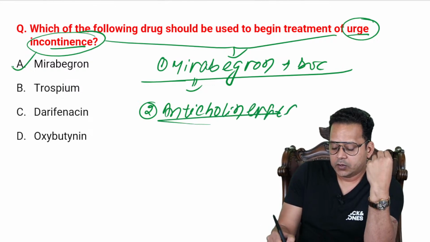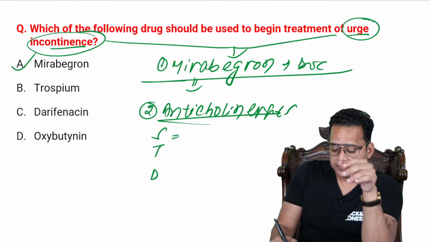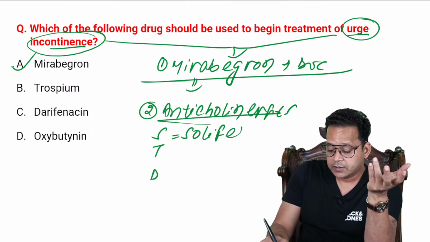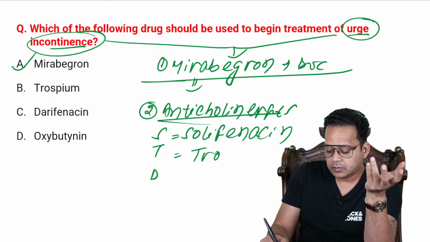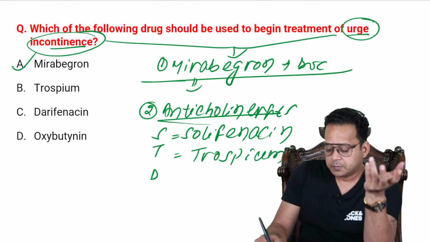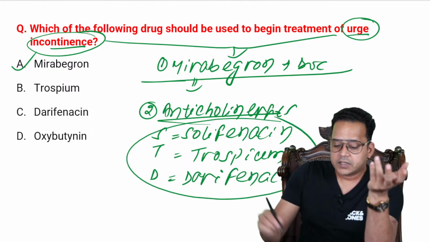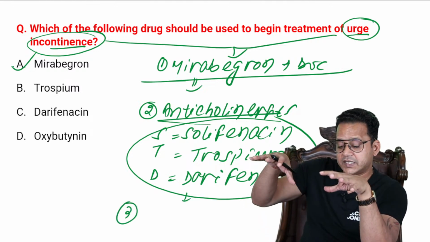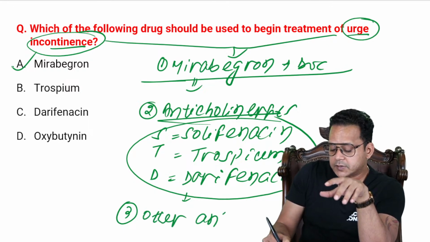And the anticholinergics that I prefer, you can remember as STD, standard drugs, not that STD: solifenacin, trospium, and darifenacin. These are the three drugs I prefer. And at last, if the patient cannot afford even these drugs, then I go for other anticholinergics.